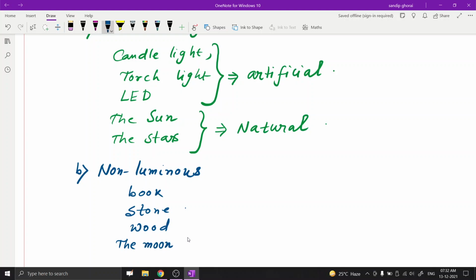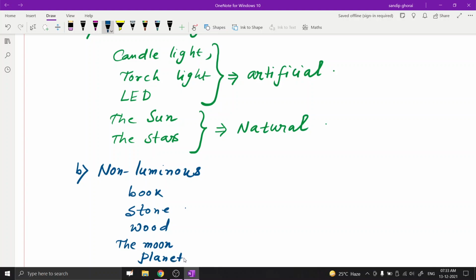So here also we take different types of examples of non-luminous objects. In this case we cannot get light from themselves. Also we can take planets.